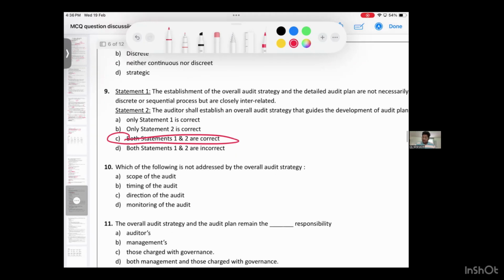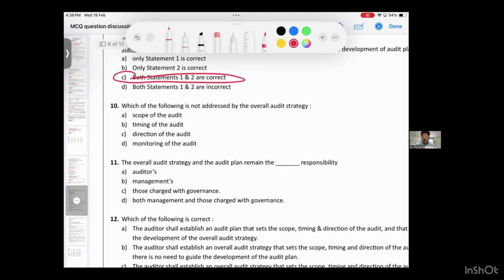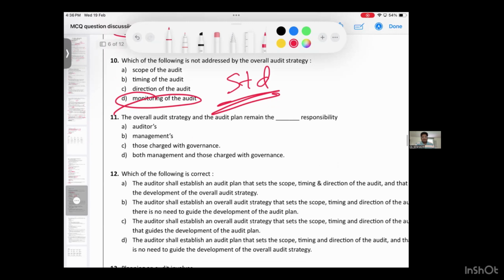9C. 10th question, which of the following is not addressed in overall audit strategy? What will they not address? Scope, timing, direction, monitoring. Monitoring won't be there. What is audit strategy? Scope, STD. Do you remember? STD: scope, timing, direction. Will monitoring come? No. Monitoring will come only in audit program. Yes or no?